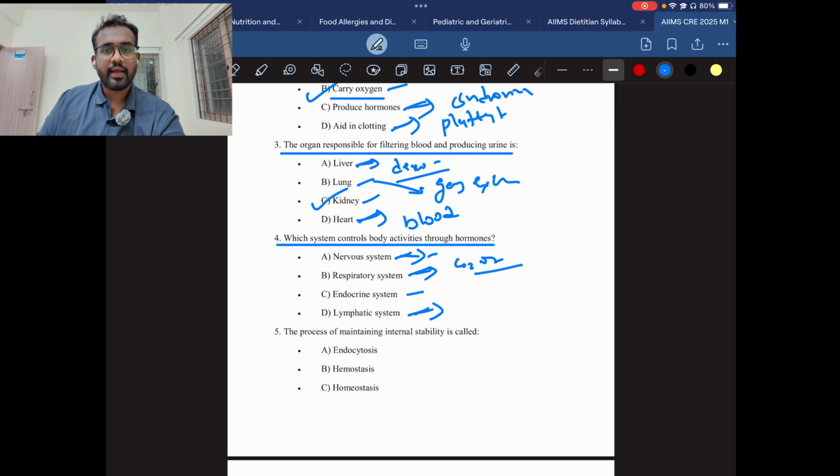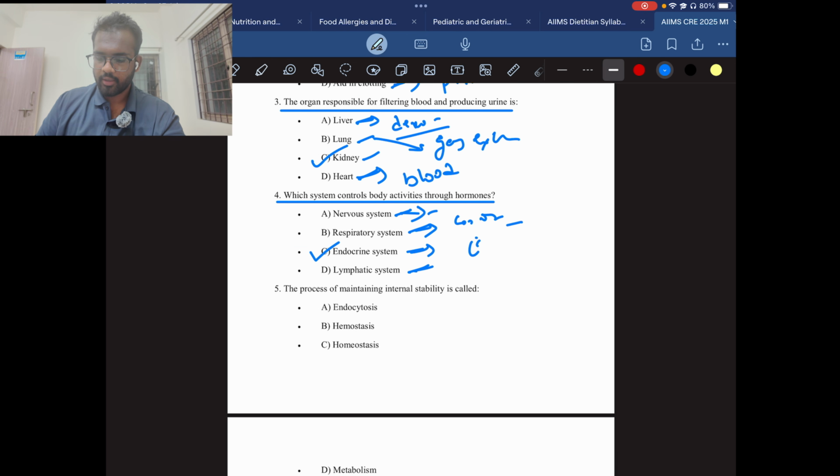The lymphatic system helps to fight infections. And we have the endocrine system, which helps to produce hormones. The glands in this system have two types, exocrine and endocrine.